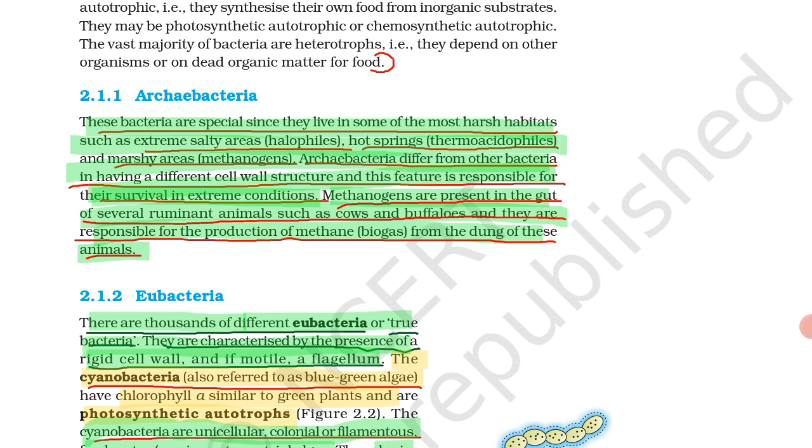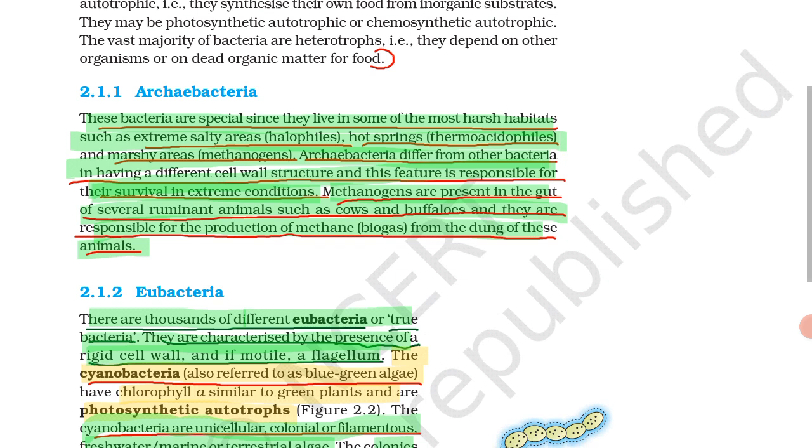So, methanogens, which we learned earlier are found in marshy areas, are present in the gut of these animals such as cows and buffaloes. There they are responsible for the production of methane. They produce methane biogas from the dung of these animals.